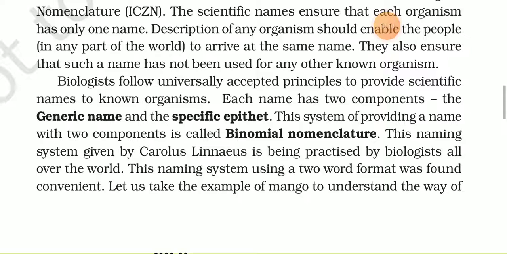This type of providing two different components to a name is called binomial nomenclature.